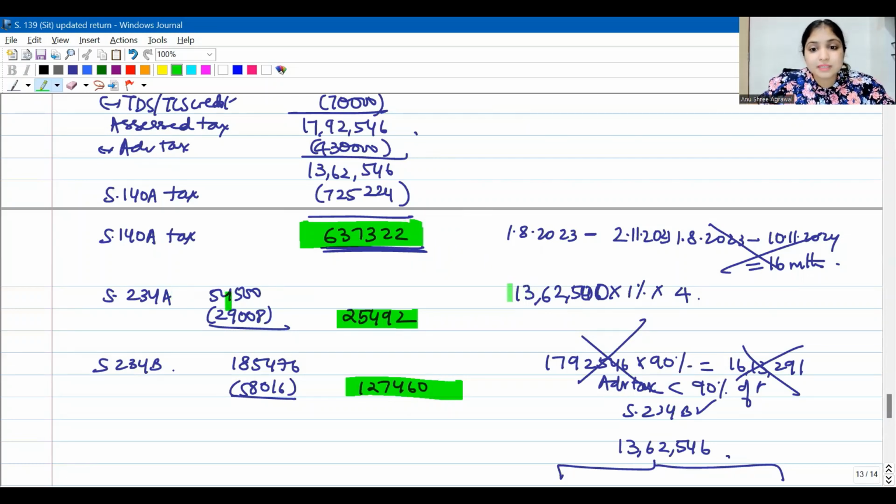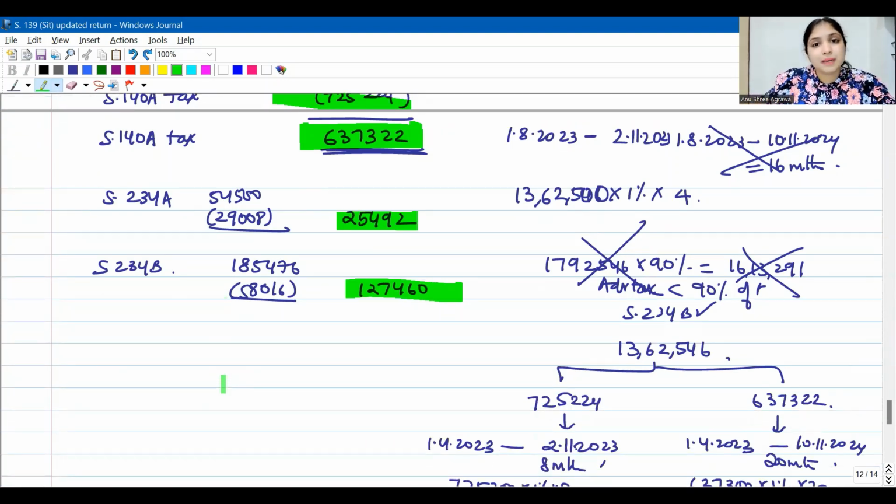234A interest on the basis of the updated return is 54,500. On the basis of the updated return, you will calculate, but you have already paid 29,008. So you will have to pay the balance this much. Please remember, 234A you will calculate on the basis of this number before considering 148 tax. You first calculate on the basis of the updated return, and then you subtract the amount which you have already paid. Same way 234B, I am first calculating on the basis of the updated return. Then I will subtract whatever I already paid.